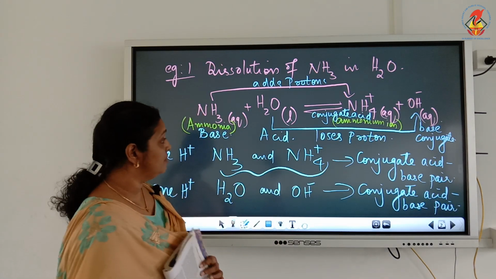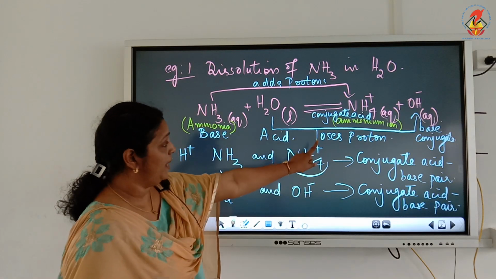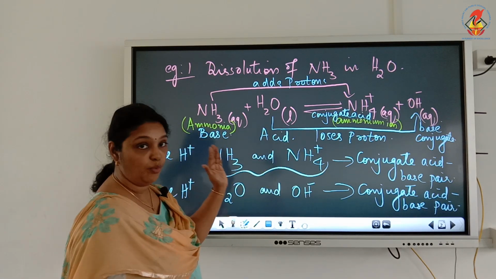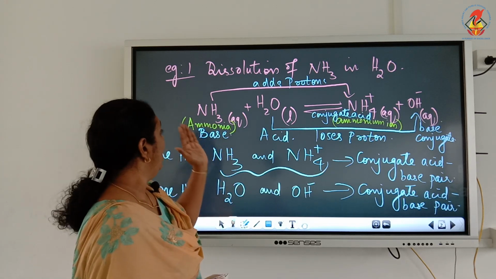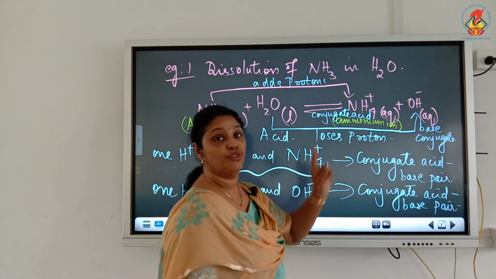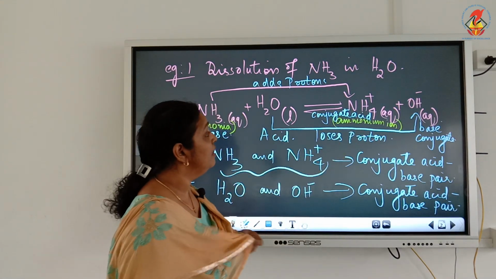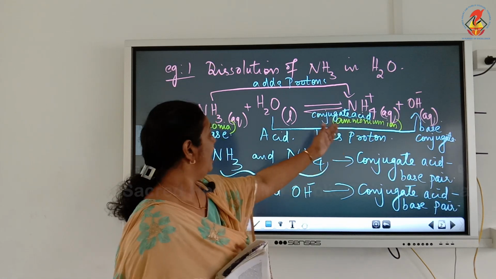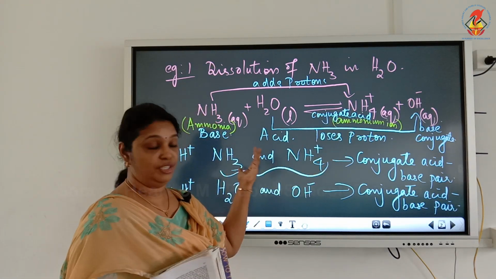Or we can also say NH4 plus is the conjugate acid of the base ammonia, and NH3 is the conjugate base of the acid NH4 plus. In the backward reaction, you can see NH4 plus will be the acid and NH3 will be the conjugate base.